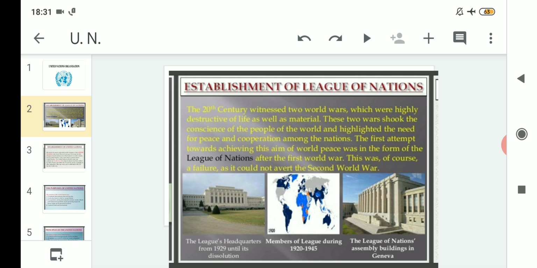The extreme left one was the headquarters of the League of Nations, and the picture on the extreme right is showing the assembly building in Geneva. That means in Switzerland, the League of Nations assembly building was there, which was in Geneva, but the headquarters was different from the assembly buildings. Clear?